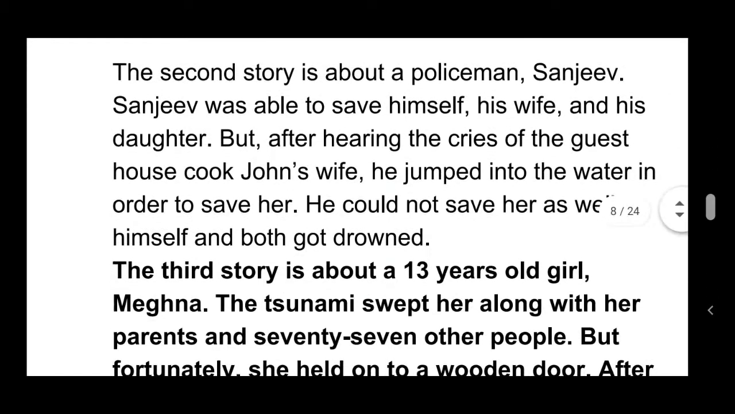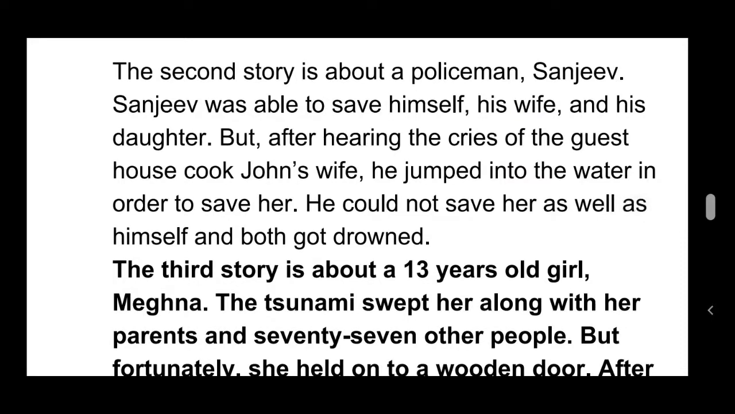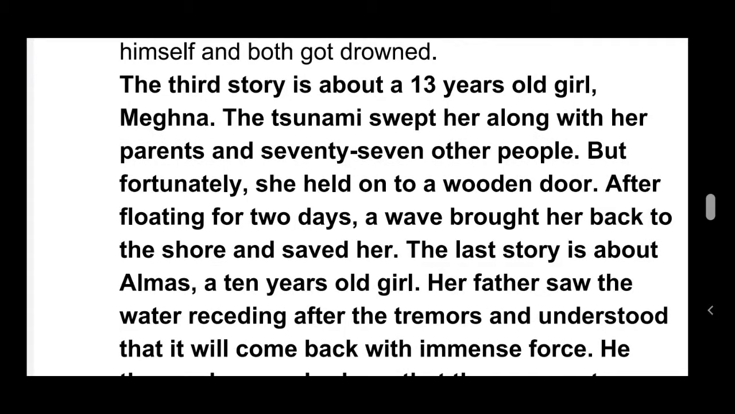The second story is about a policeman, Sanjeev. Sanjeev was able to save himself, his wife and his daughter. But after hearing the cries of the guest house cook John's wife, he jumped into the water in order to save her. He could not save her or himself, and both got drowned.